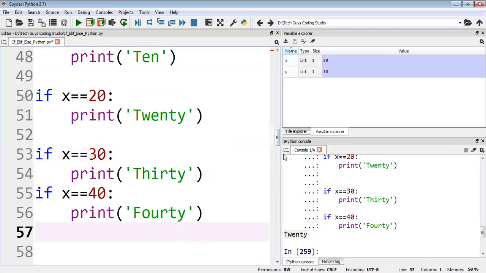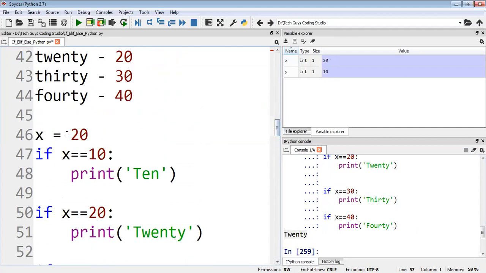How did we get 20? So I will show you. See here, x is 20, so it will check this condition. First it will take the value of x from here, then it will check each and every condition. But if I put one condition here, once our condition is matched with that particular line, then it will terminate, I mean it will execute the program there itself only.